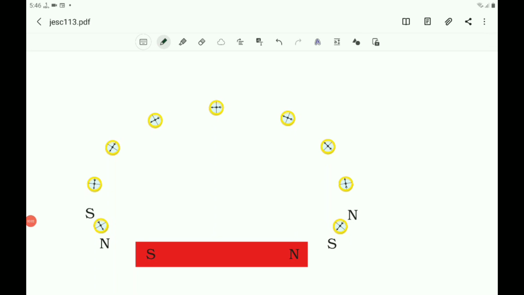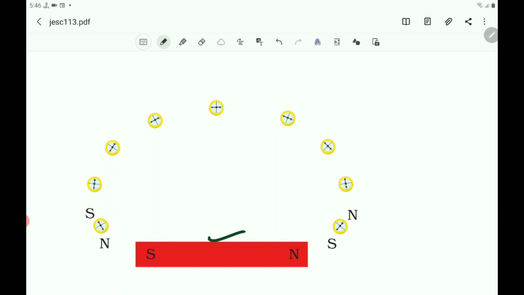Children, let us try to obtain the magnetic field lines around a bar magnet. So you do an activity. Take a small compass and a bar magnet.